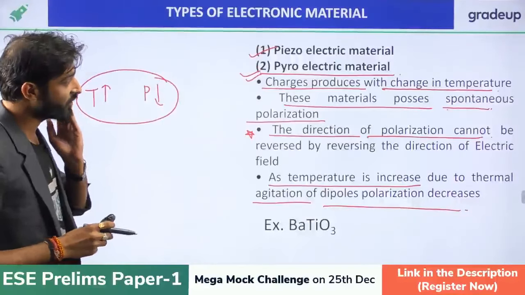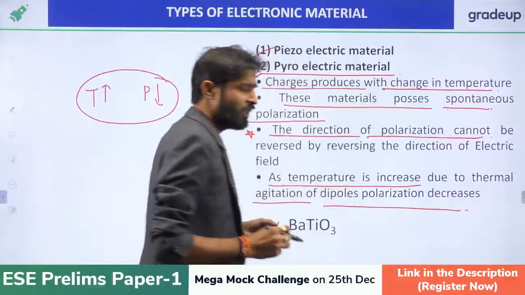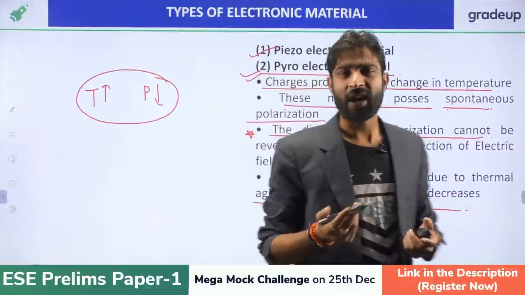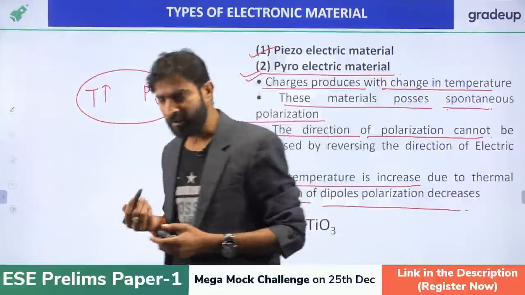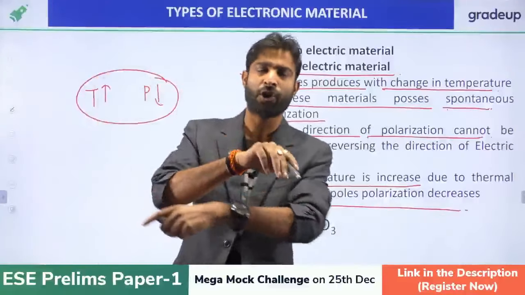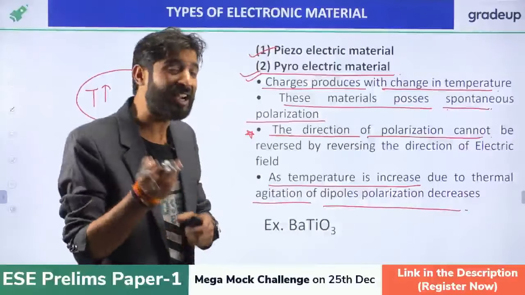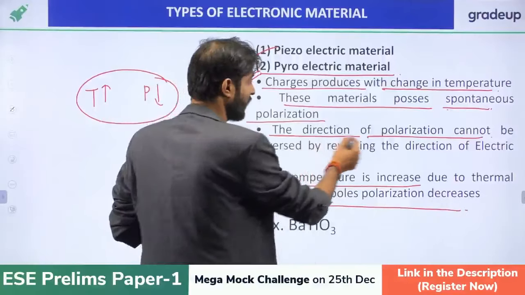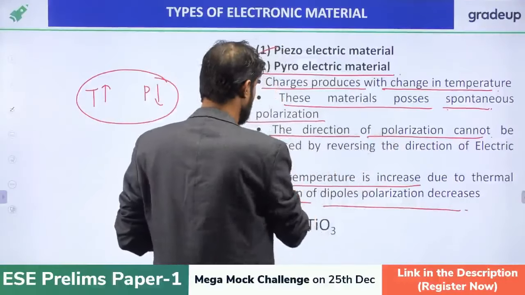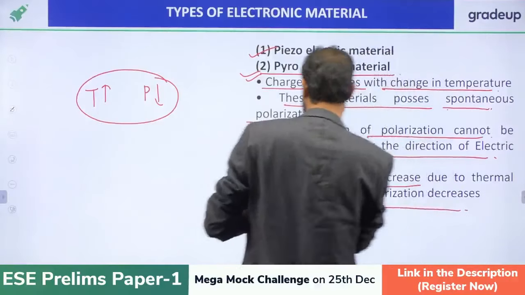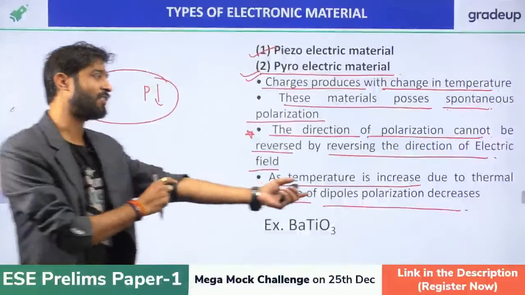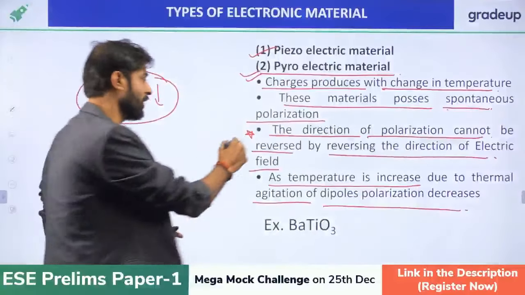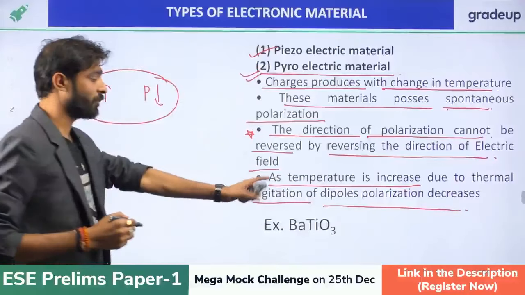Now if we apply the electric field, there will be polarization aligned in the direction of the electric field. If we change the direction of the electric field, the direction of the polarization does not change. The direction of the polarization cannot be reversed by reversing the direction of the electric field. Even on changing the electric field, there will be no change in the direction of polarization, right? This is an important point. And as temperature increases, polarization decreases.